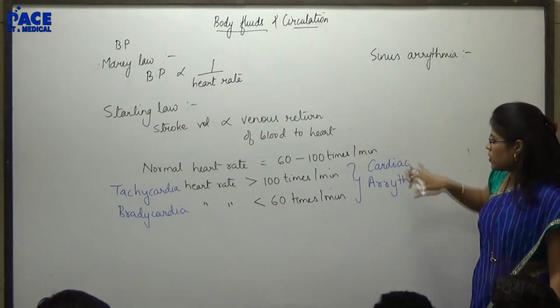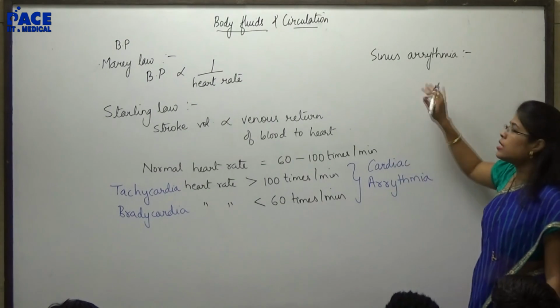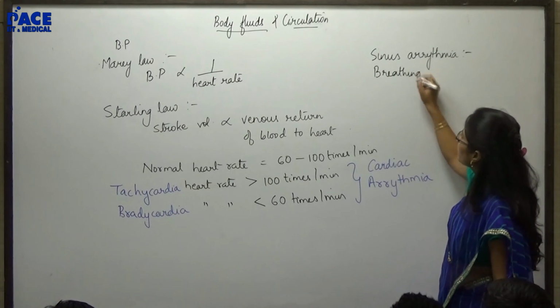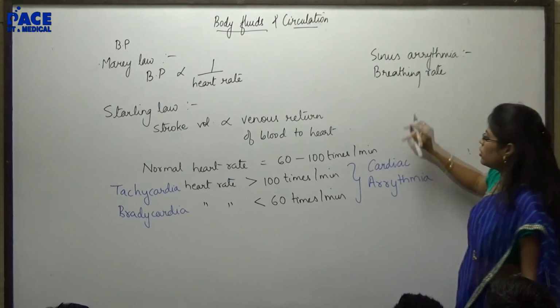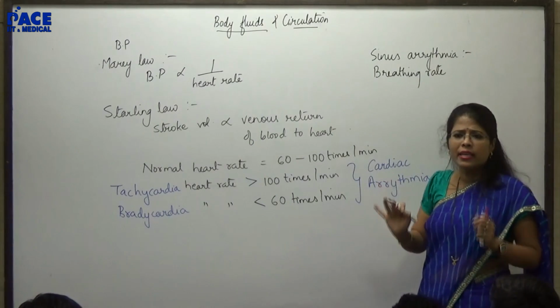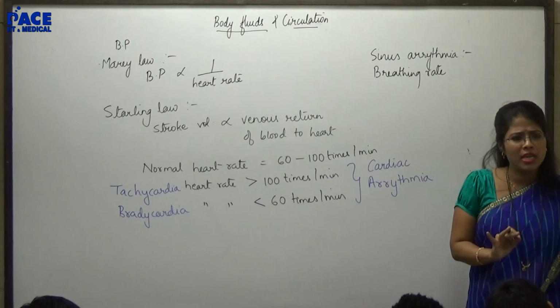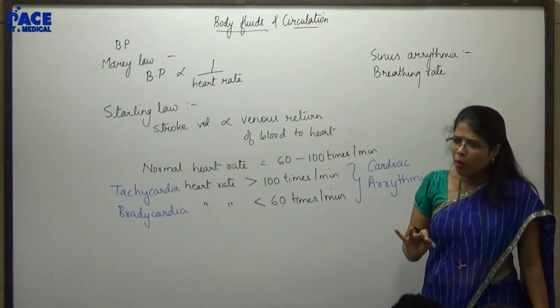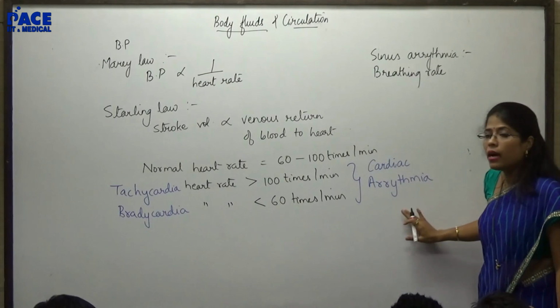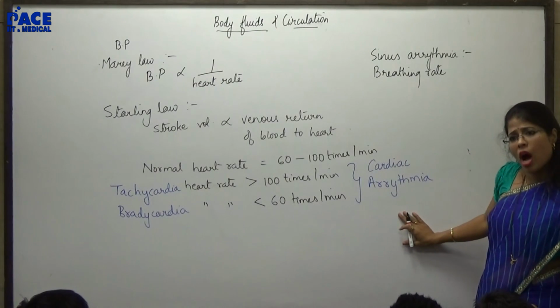This is with respect to heart rate, and this is with respect to breathing rate. Both controlling centers are in the medulla oblongata. I have told you all vital centers with respect to involuntary activities are in your medulla oblongata. Sinus arrhythmia is with respect to breathing rate. Cardiac arrhythmia is with respect to heart rate.